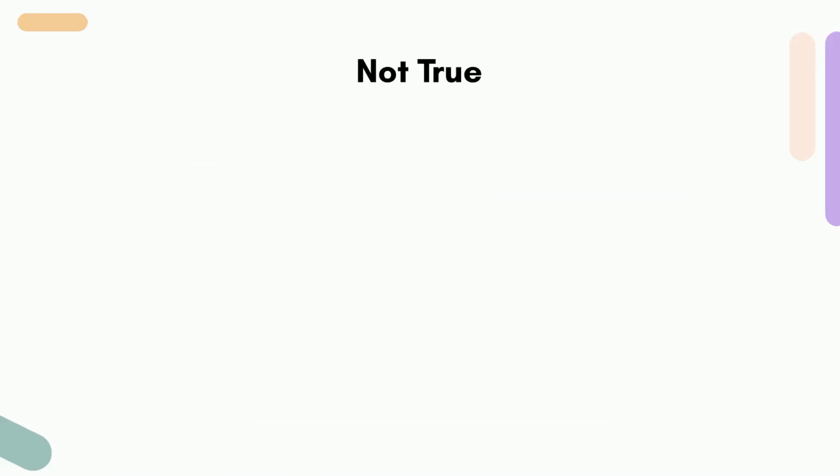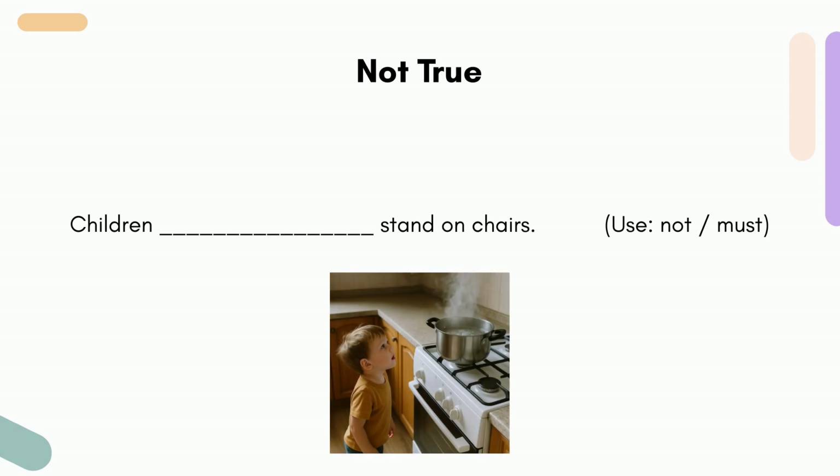Now see if you can make sentences to show what is not true. Let's do the first one together. How can we say that we do not want children to stand on chairs? Use the words not and must. Children must not stand on chairs.